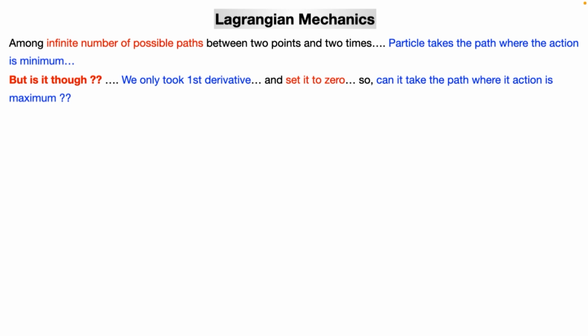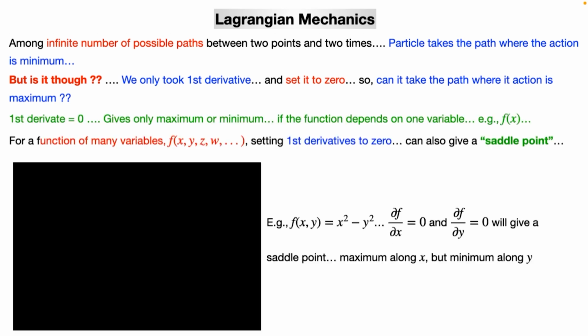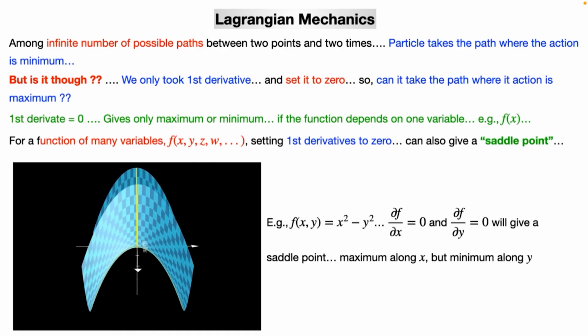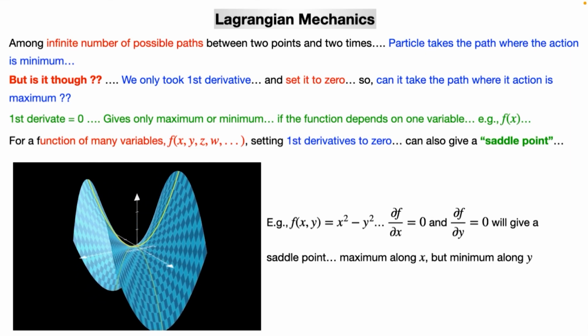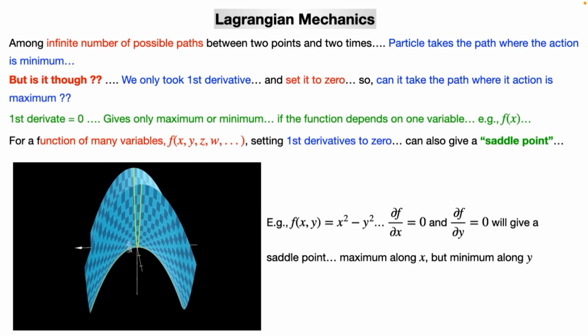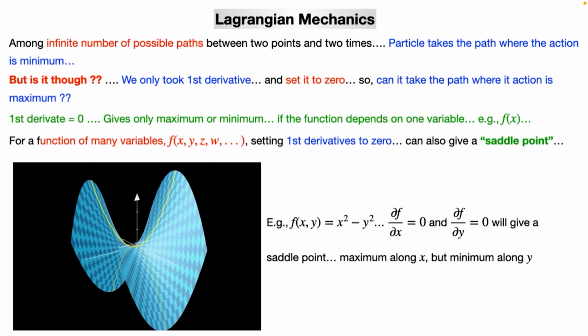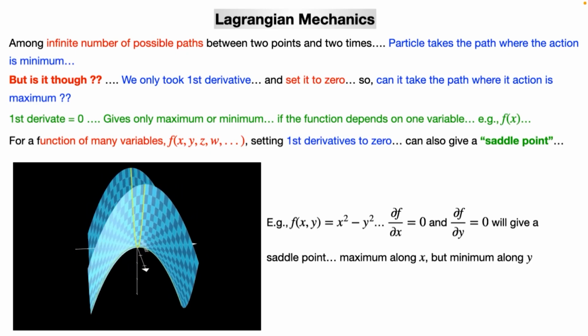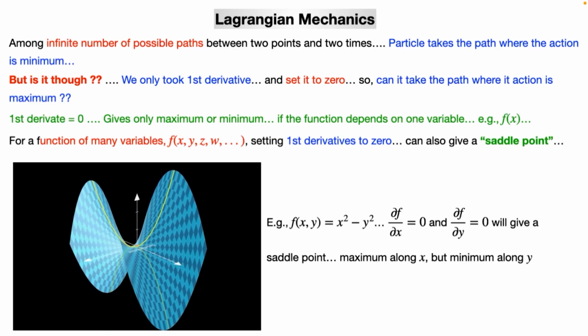And my final point will be that when I call Lagrangian mechanics, it will always give us the minimum path, that is where action is minimum, it is not true. Sometimes we also get a saddle point because we are only taking the first derivative. So I can have a saddle point here where on one side this is maximum, on the other side it is minimum.